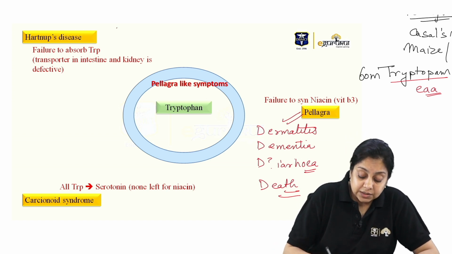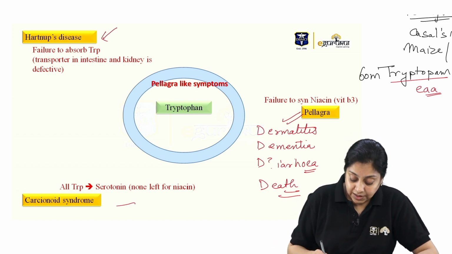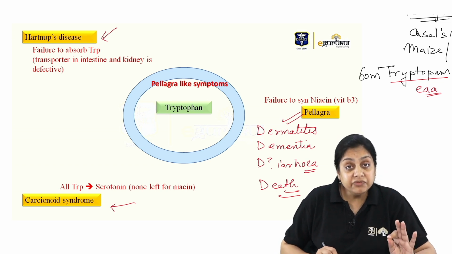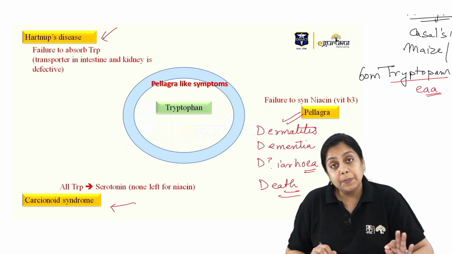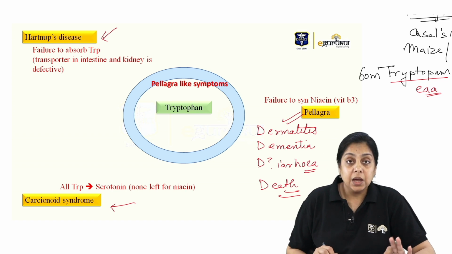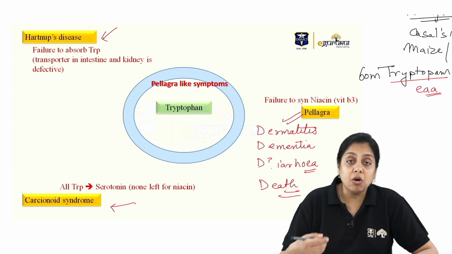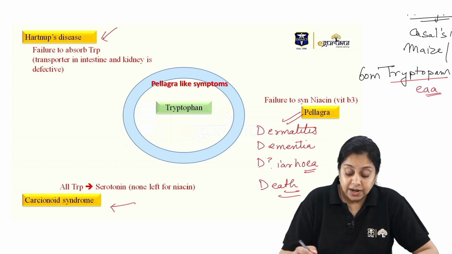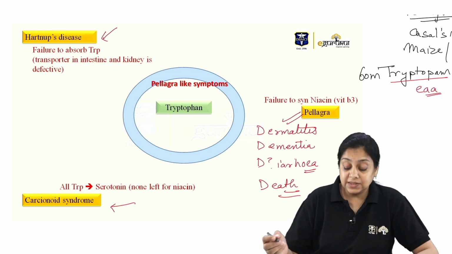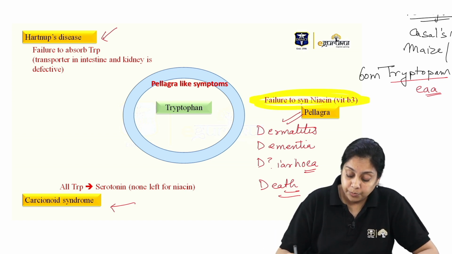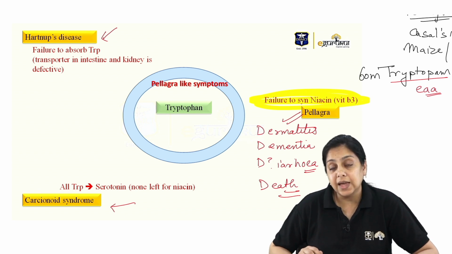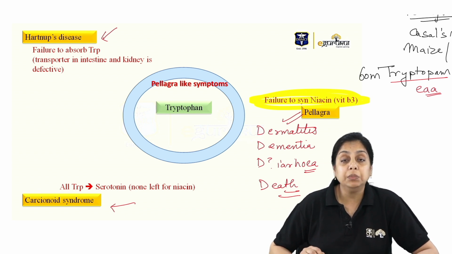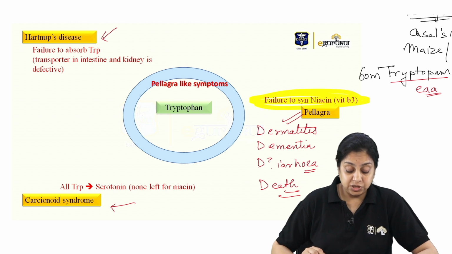So there is Hartnup's disease and the carcinoid syndrome, in which the patient shows pellagra-like symptoms. But the cause of the disease is different, right? In pure pellagra, it is niacin deficiency, right? The problem is to synthesize the niacin from the tryptophan. Maybe one of the enzymes is deficient, right?